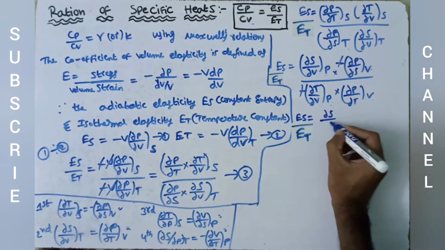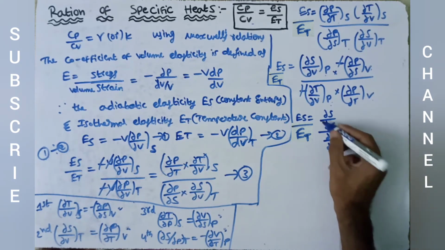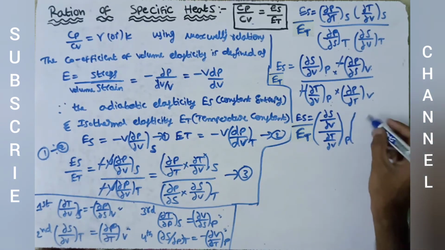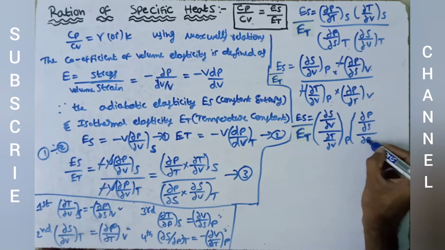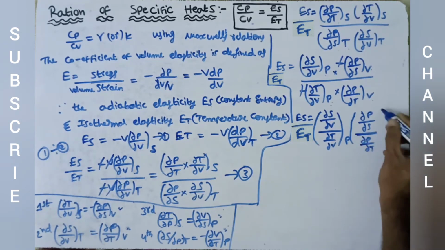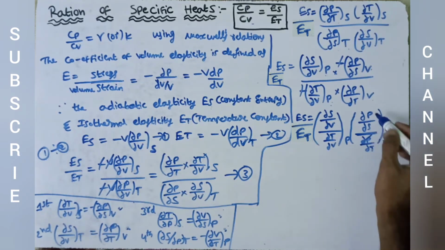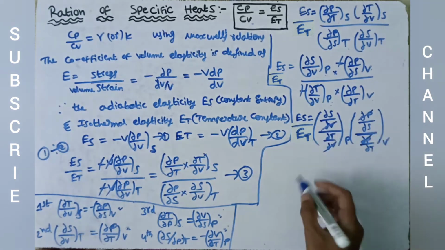We can write dou S by dou V by dou T by dou V where pressure is constant, into dou P by dou S by dou P by dou T where volume is constant. In this term dp gets cancelled, and in this term dv gets cancelled.